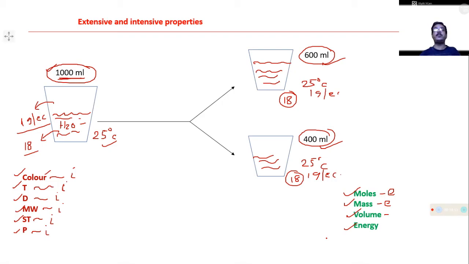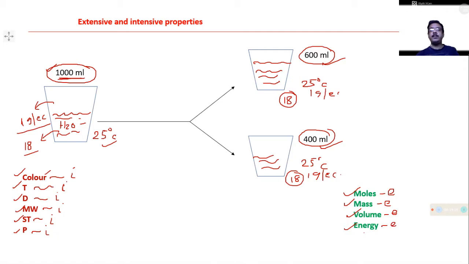The number of molecules present in the system determines the internal energy. If the number of molecules is greater, then the internal energy should also be greater. So energy should change if you change 1000 ml to 600 and 400 ml.